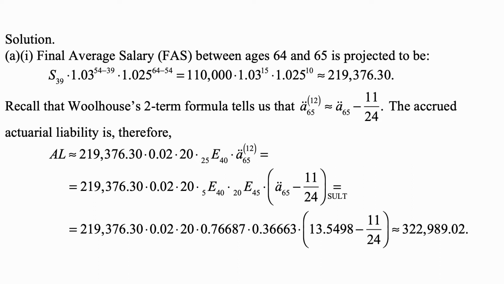And now every single item there is either given or is in the table. We plug in the values from the table, do the calculation, and we get approximately 322,989.02.